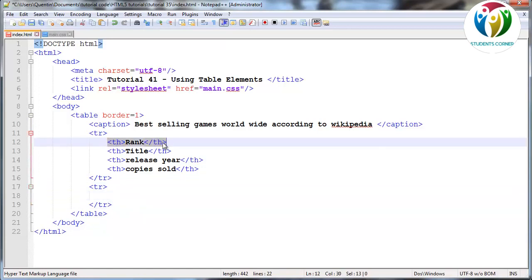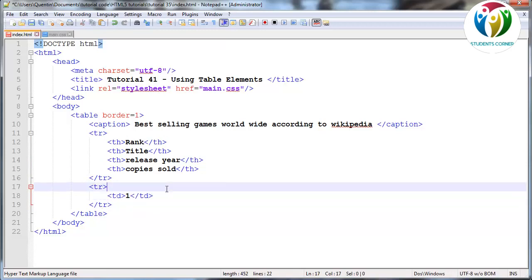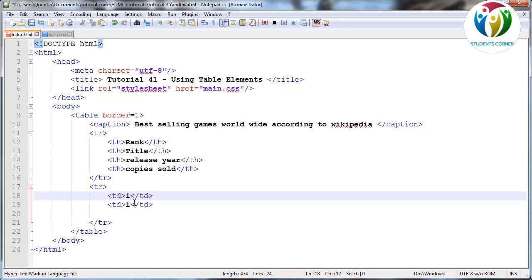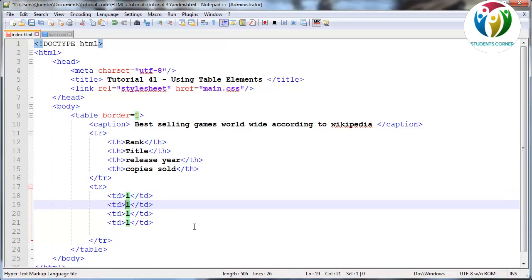So the first thing we have to do is give this table data a rank. Okay, so table data is going to be our first cell, and the rank is obviously going to be 1 because this is our first actual game that we're putting in here, so it's going to be the one that's ranked at the top. Okay, then we're going to create another table data, and to be honest I think we should just duplicate this a couple times. So 4, okay, that's fine.